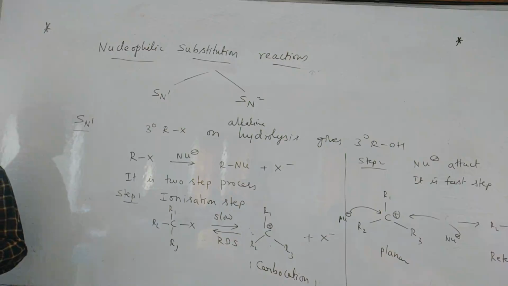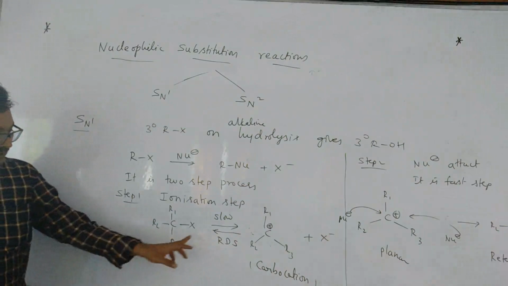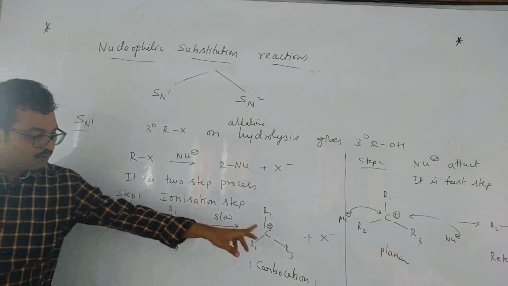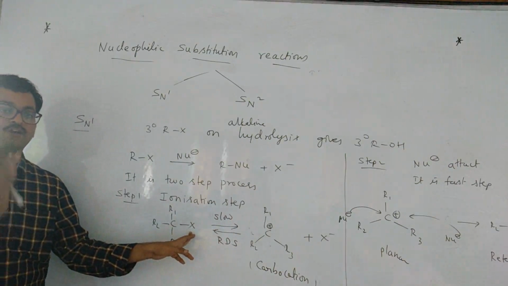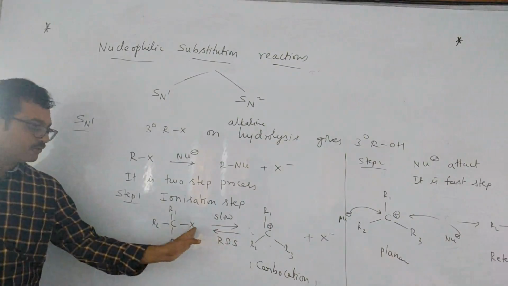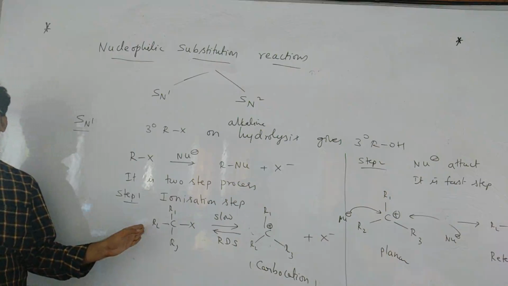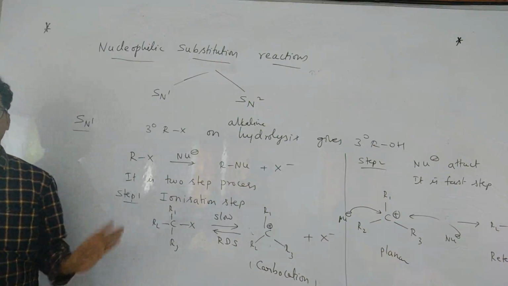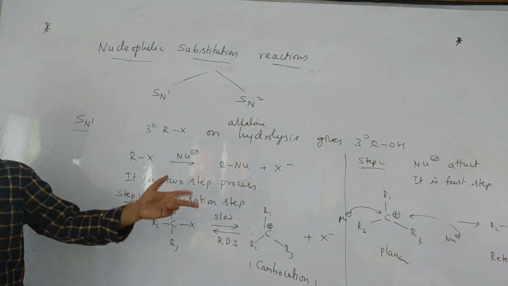What do you mean by retention? Where the X was, if the nucleophile comes at the same place, that is called retention, meaning configuration is retained. If X was here and the nucleophile comes from the opposite side, that is inversion. So both products are formed.